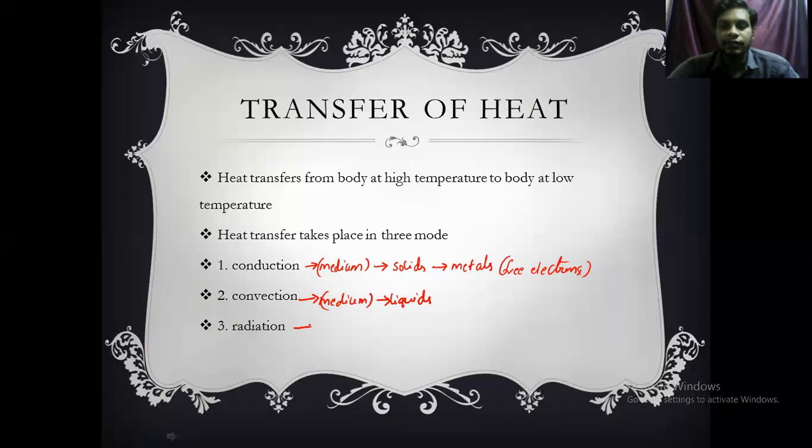The third one is radiation. Radiation is independent of the medium, it doesn't depend on a medium. So radiation travels through vacuum also, because it doesn't require a medium. Even if a medium is present, radiation can travel, and without a medium also radiation can travel. Radiation can travel anywhere. We will discuss each of these in the next slides.